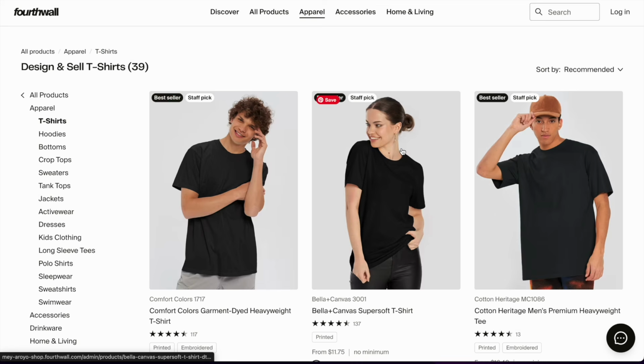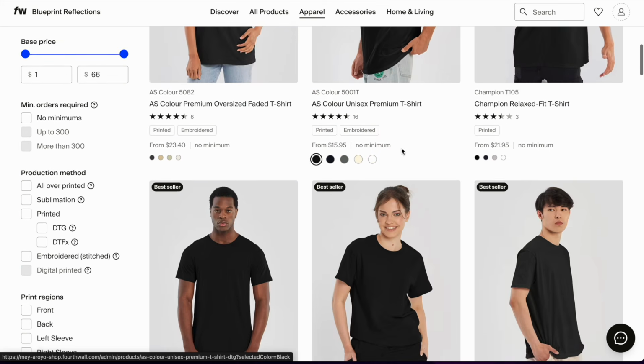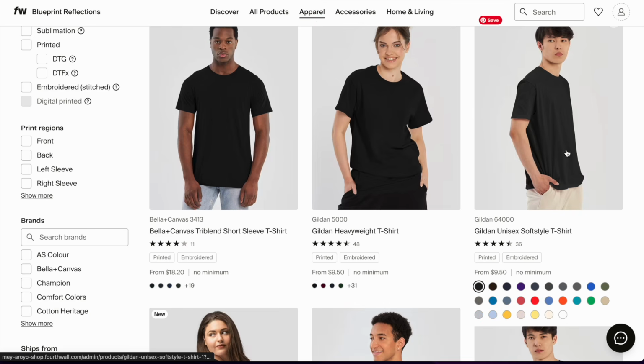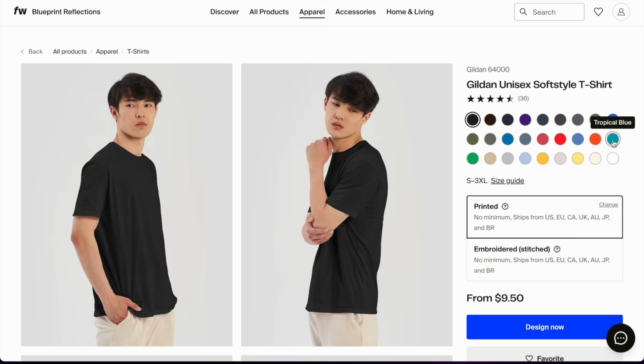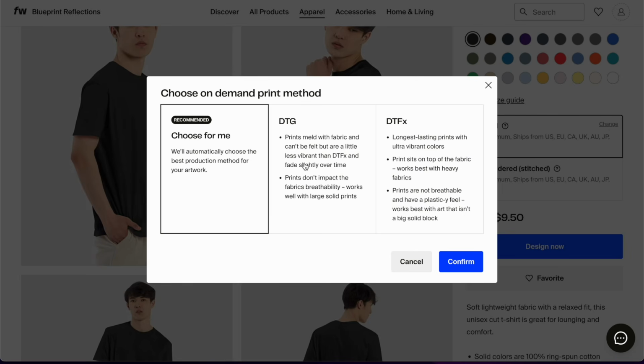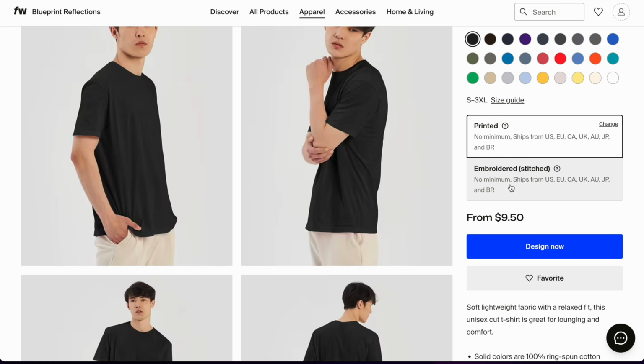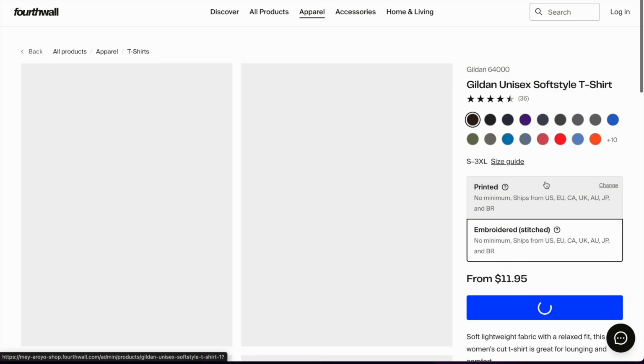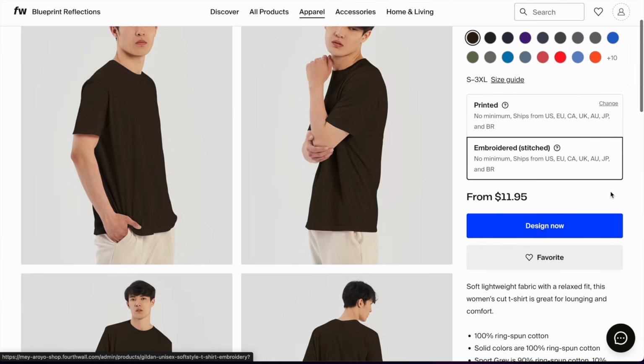Now, one thing that I do want to say here, and let me, for example, go to one of the items that I'm thinking about adding on, which is the Gildan 64000. There are many, many colors for the 64000. You can click on printed here and change it to be either DTG or DTFX, or to choose for you based on the best production method. I always choose manually, or you can use embroidery. Now, if you know anything about Printful when it comes to embroidery, embroidery has an extra added cost, which doesn't exist here. You don't have to pay digitization fees when you're designing with Fourthwall embroidered products.